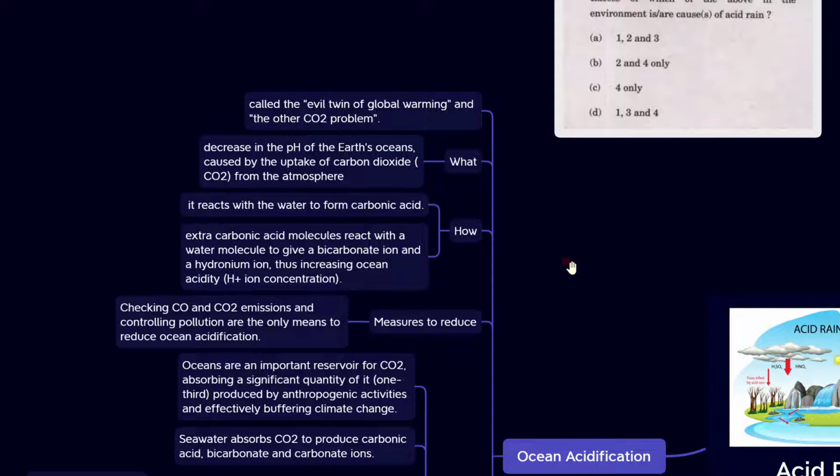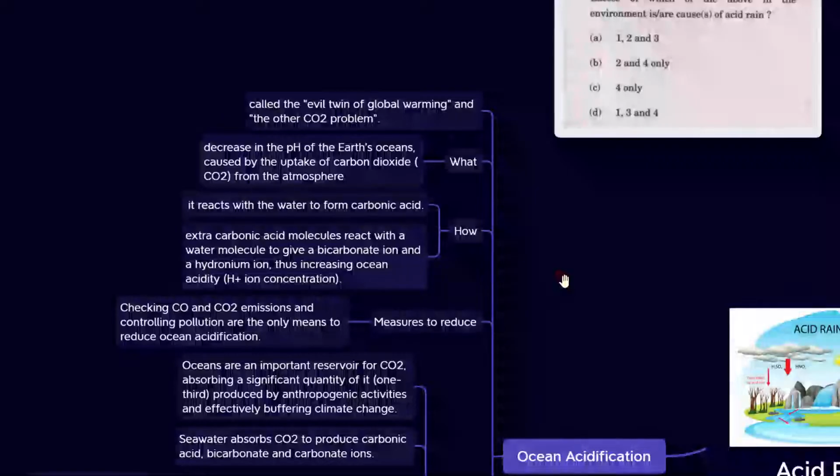We can't do anything at the root cause. So the only thing that we can do is checking the CO, carbon monoxide and carbon dioxide emissions, and controlling pollution are the only means to reduce the ocean acidification. So this is the crux. This is the baseline for reducing the ocean acidification.